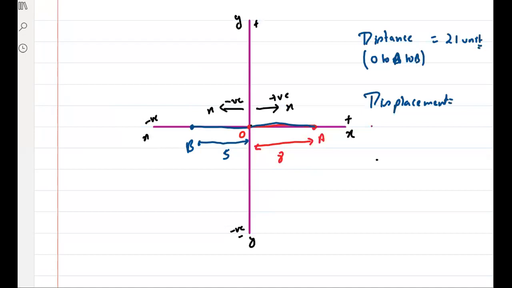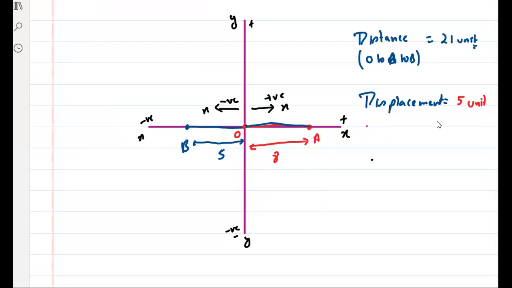So what is the shortest distance between O and B? OB, 5. Very good. So can I say it is 5 unit? But if I'm talking about direction, is it positive or negative? Negative. It is 5 unit in negative x-axis. Yes or no? Clear?